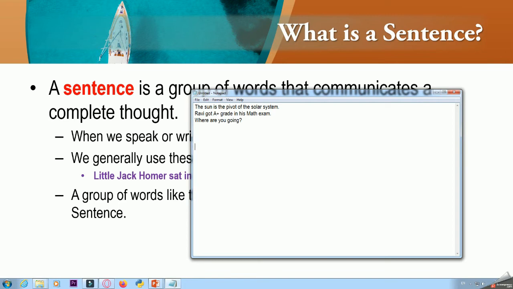Okay. Now we could have written these sentences in any order, like this. Does this sentence make any sense? I don't think so. So over here, your words should be combined in such a way that they make some sense. Got it?